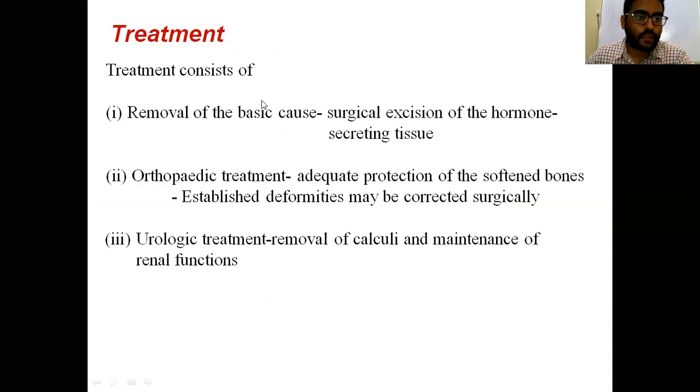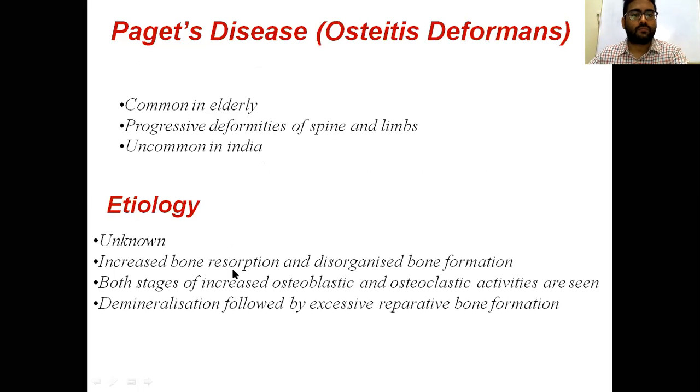Treatment consists of removal of the basic cause, that is surgical excision of the hormone secreting tumor in case of primary hyperparathyroidism. In case of secondary hyperparathyroidism, decrease the calcium intake. Orthopedic treatment here is adequate protection of the softened bones, and urological treatment is removal of calcium calculi and maintenance of renal function.